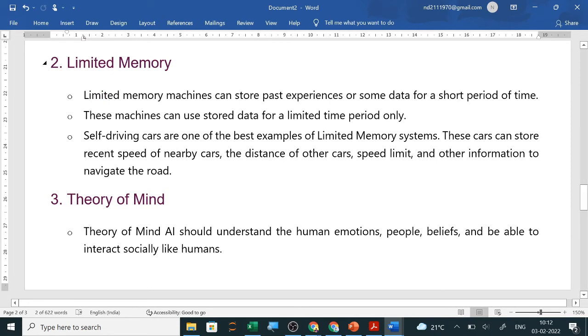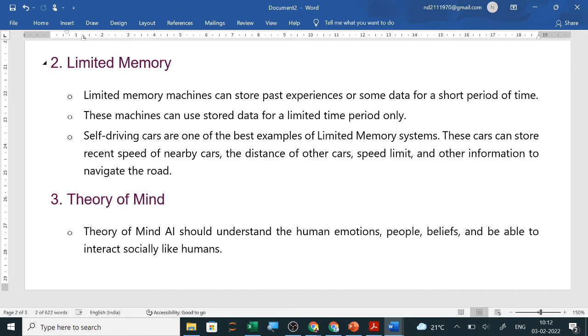Next is limited memory. Limited memory machines can store past experiences or some data for a short period of time. These machines can use stored data for a limited time period only. Self-driving cars are one of the best examples of limited memory systems. These cars can store the recent speed of nearby cars, the distance of other cars, speed limit, and other information to navigate the road. Self-driving cars are already used in many countries.